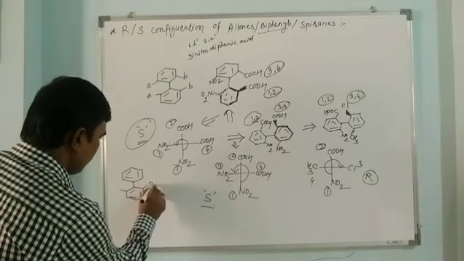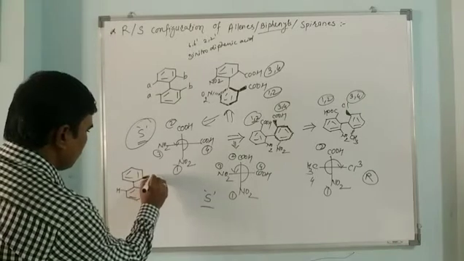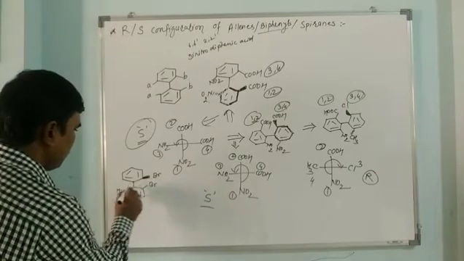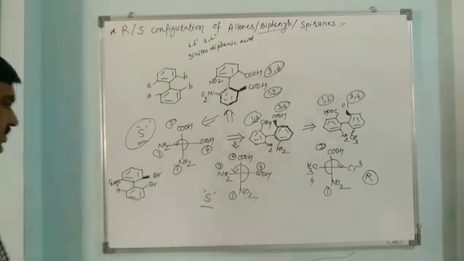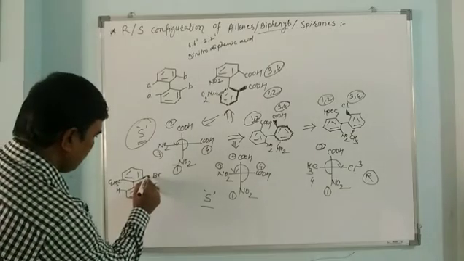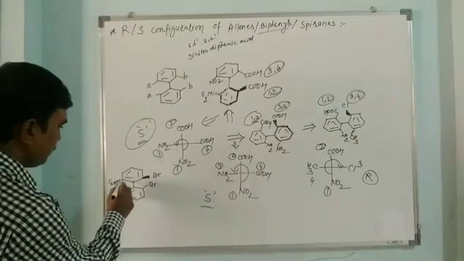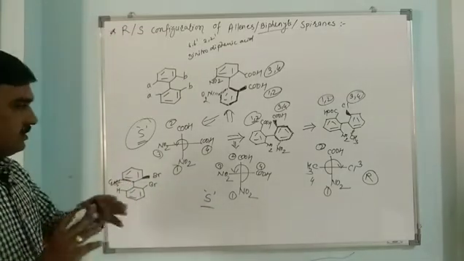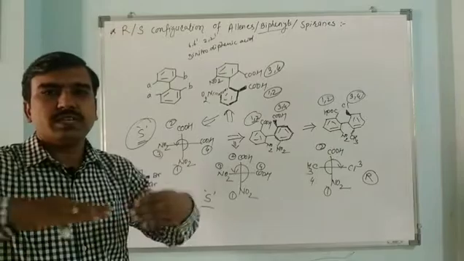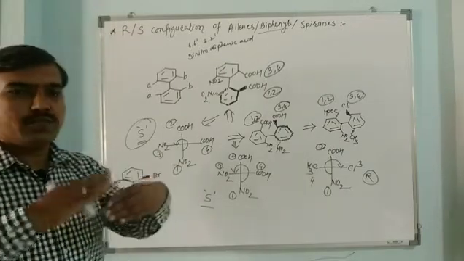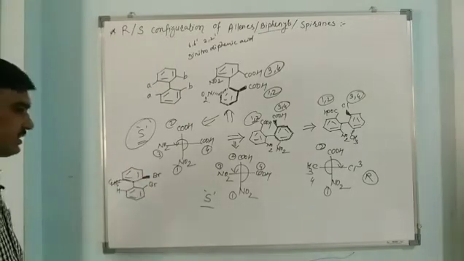Here there is Br, here there is hydrogen, here there is Br and here there is C2H5 ethyl. So this is also a chiral molecule, because here this bulkier Br is there, bulkier ethyl is there. So both the rings lie in a perpendicular plane. To avoid steric hindrance, where the ortho groups may come close to each other, to avoid that repulsion, both the rings take their perpendicular position, hence it is called axial chirality.